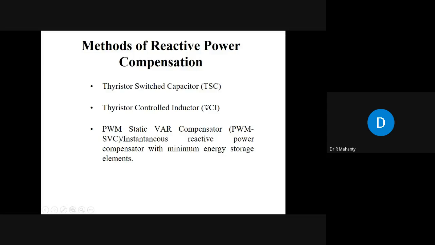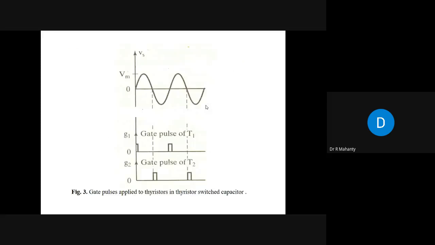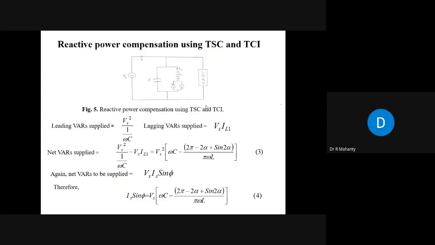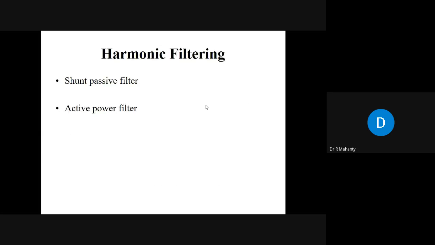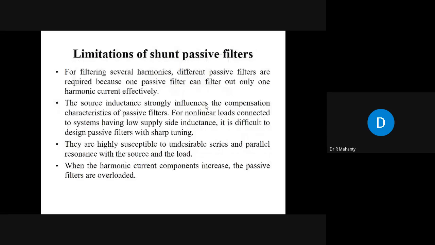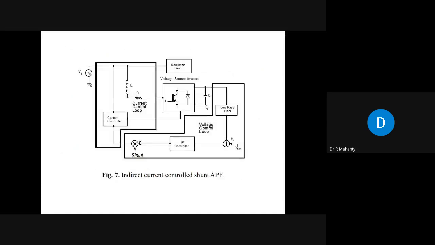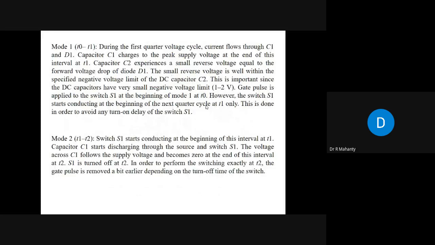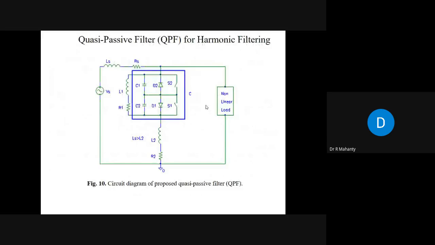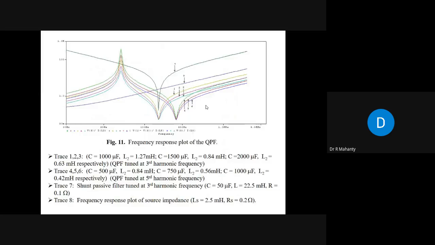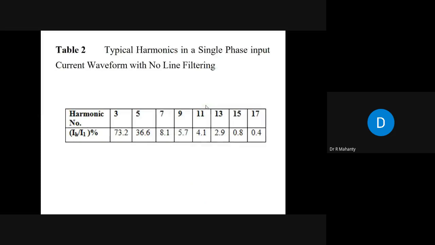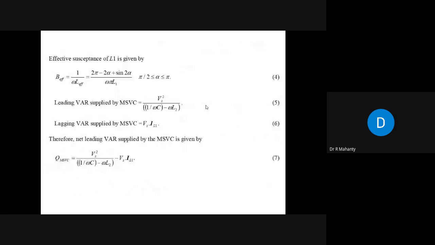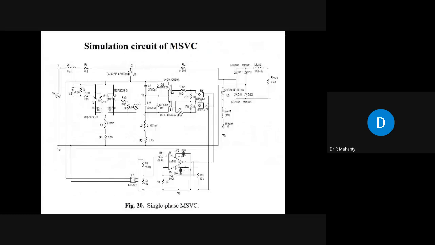When we discussed the limitations of these schemes, we modified this scheme and proposed a modified static VAR compensator, using which you can do both reactive power compensation as well as harmonic filtering using one set of shunt passive filter tuned at the dominant harmonic frequency. Okay, so this is one of the ways of filtering out the harmonics from the system.